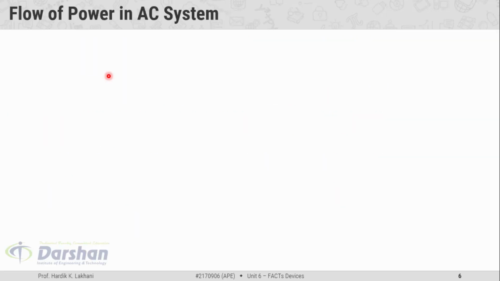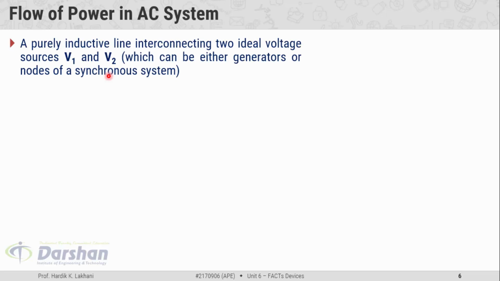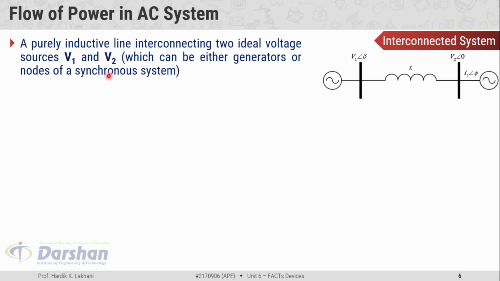Power flow in AC system. A purely inductive line interconnecting two ideal voltage sources. The first one is denoted by V1 and the second is denoted by V2, which can be either generators or nodes of the synchronous systems.